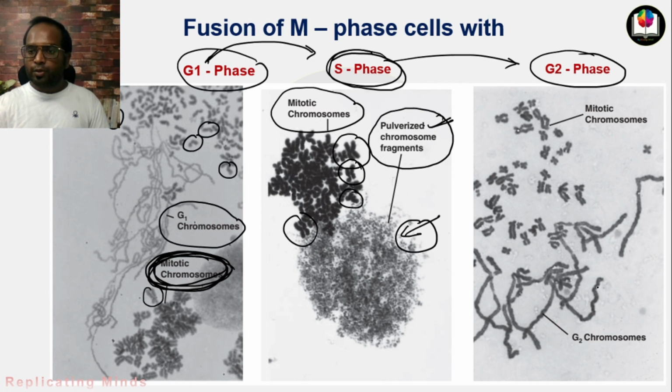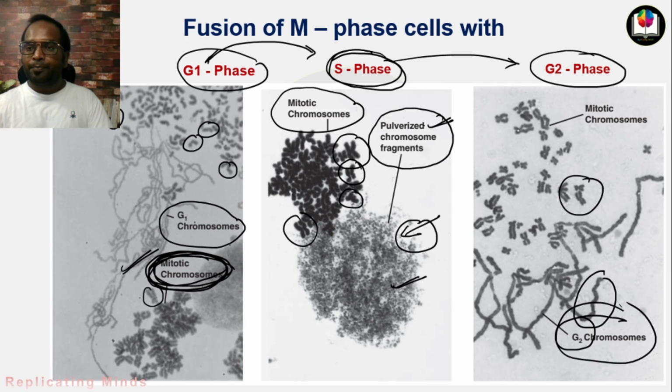You can see here the G2 chromosomes are much more defined and compact compared to S phase and G1 phase. Why? Because G2 phase is nearer to the mitotic phase, where the chromosome shape is very clear. So here you can see the G2 chromosomes and mitotic chromosomes.